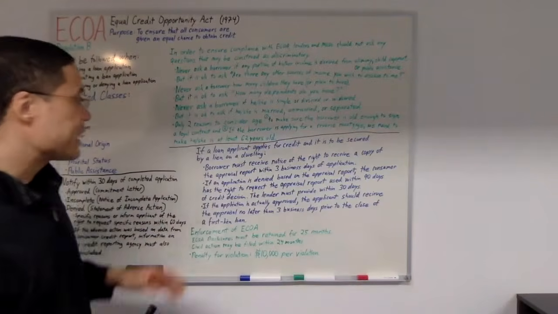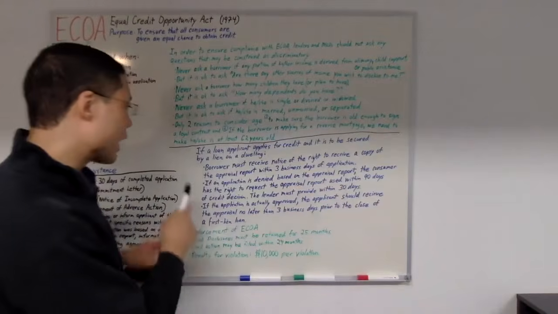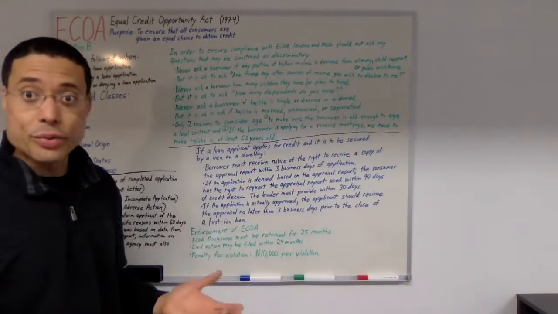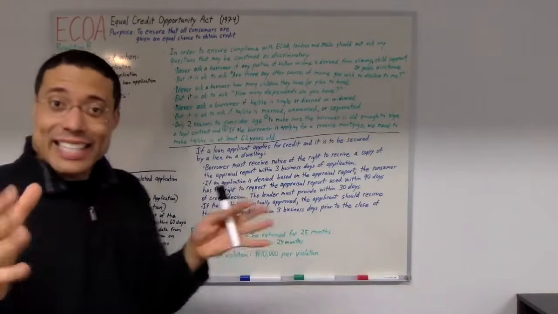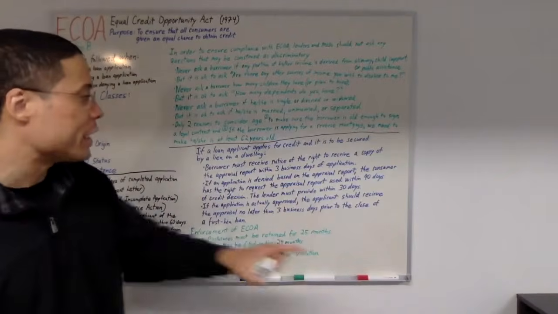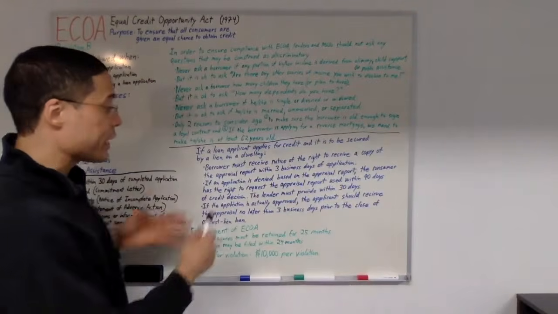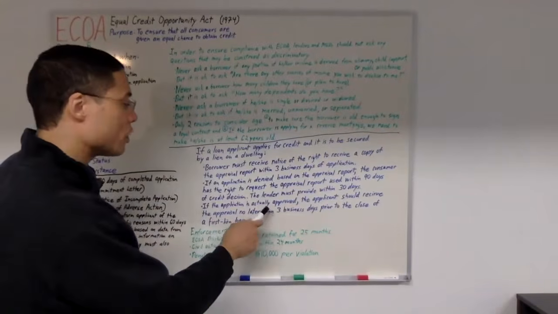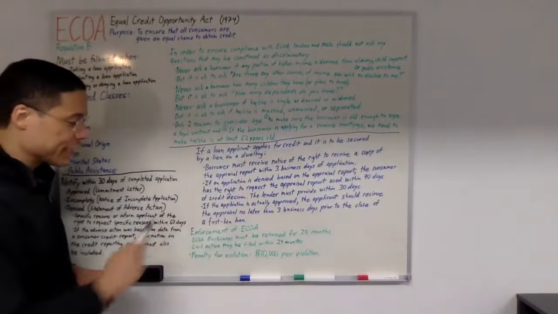Now, if an application is denied based on the appraisal report, the consumer has the right to request the appraisal report that we used, right? And by the way, they have 90 days to request that appraisal report. And if they request it, then we have 30 days to give it to them. Now, if the application is actually approved, the applicant should receive the appraisal no later than 3 business days prior to the close of a first lien loan.